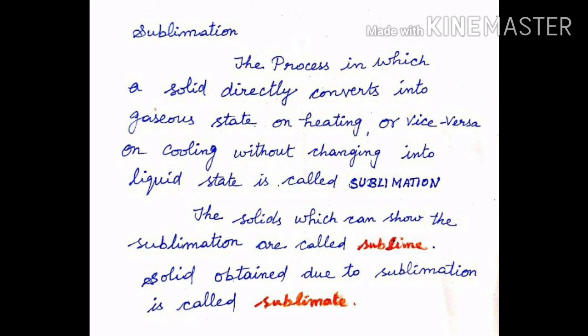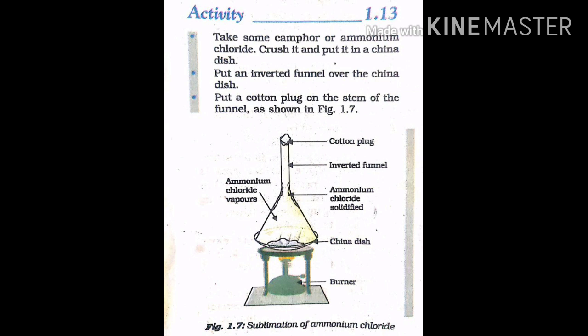What happens when we leave camphor or naphthalene, that is, mothballs, in open space for some time? They disappear. Why? Because these materials have a unique property due to which they are directly converted into gaseous state without changing into liquid state when they are exposed to air. This process is called sublimation. The following activity explains the sublimation.